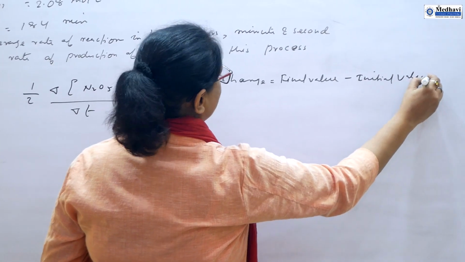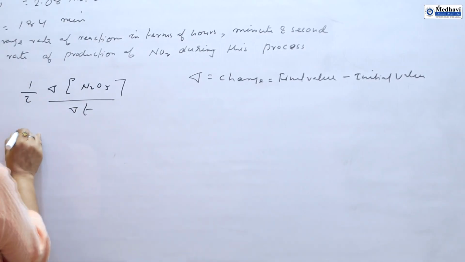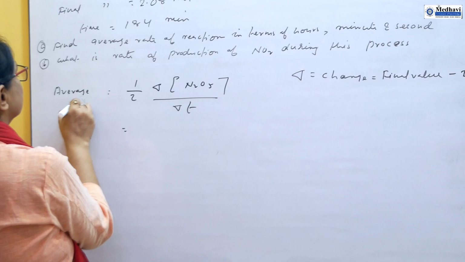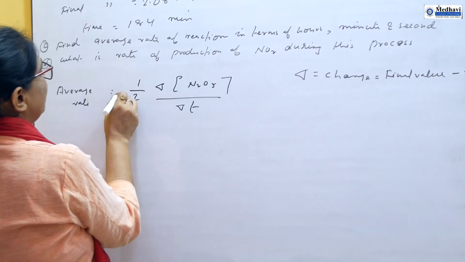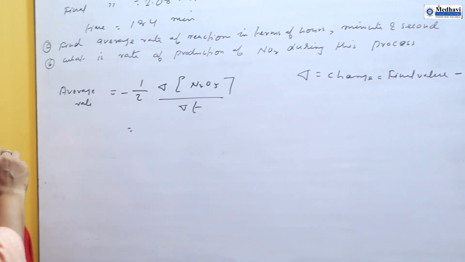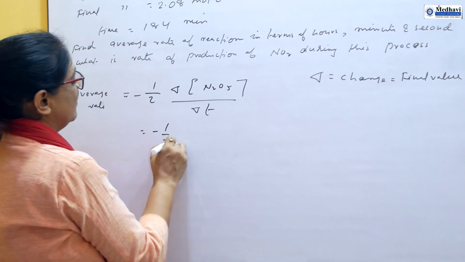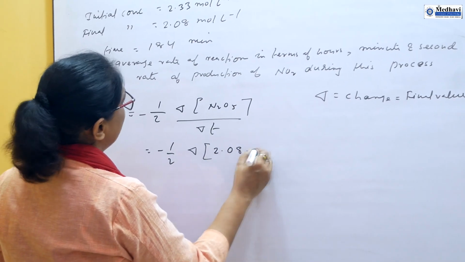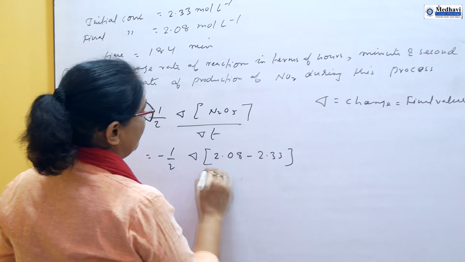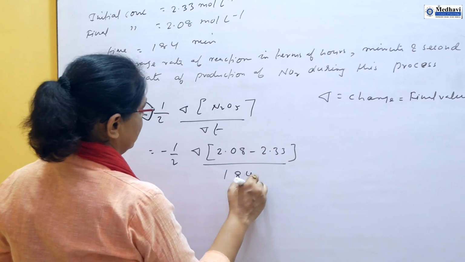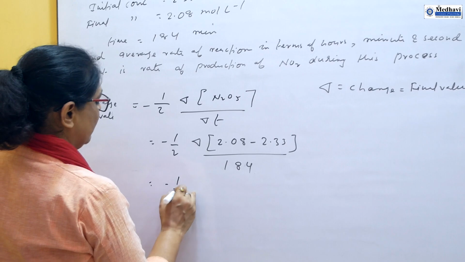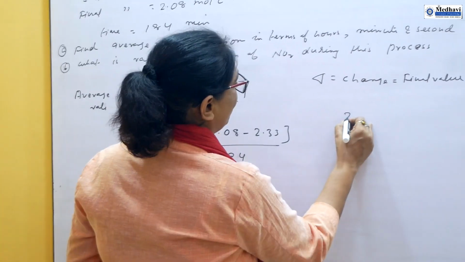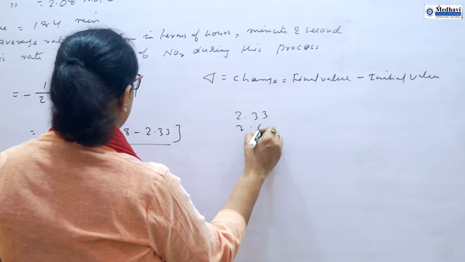So here the final value is given. This is the average rate. We use a negative sign because it is the rate of disappearance and the concentration is decreasing. So minus 1 by 2 into 2.08 minus 2.33 divided by the time, which is given as 184. So minus 1 by 2, the sign is not important now here. So take the values 2.33 and 2.08.